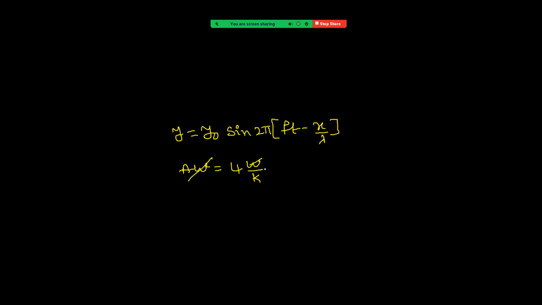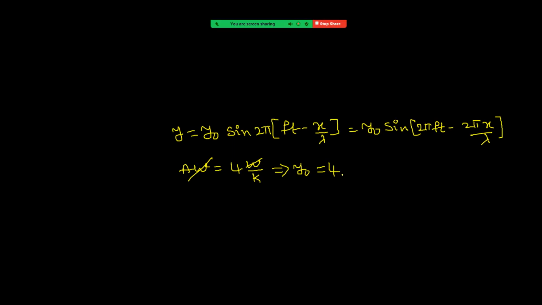So omega gets cancelled. In the place of A it is y naught, that is equal to 4 into, in the place of k, see what we have there. If you take 2 pi inside, y naught sine 2 pi f t minus 2 pi x by lambda, right?